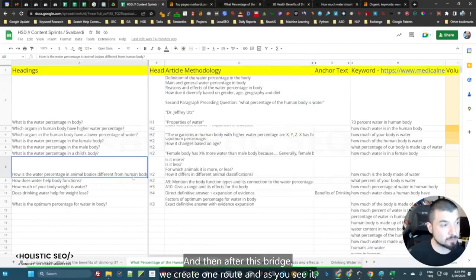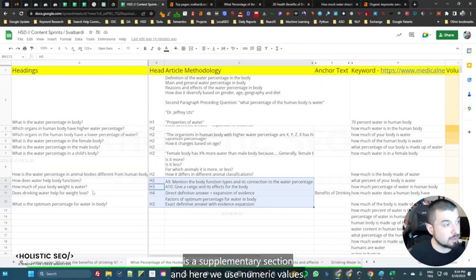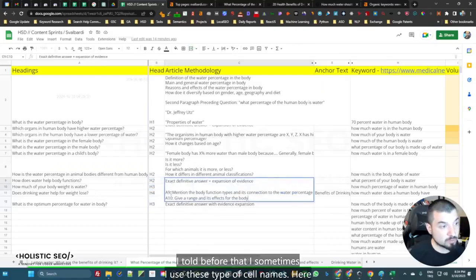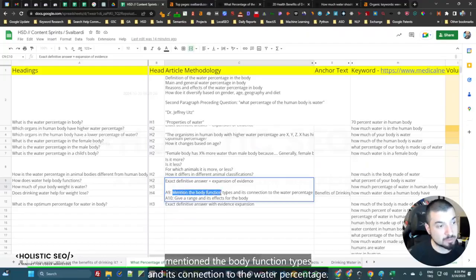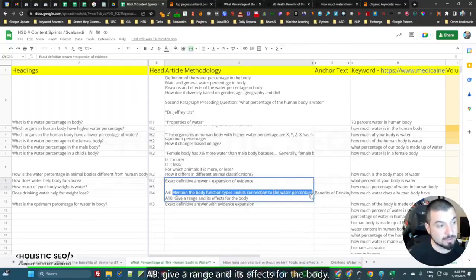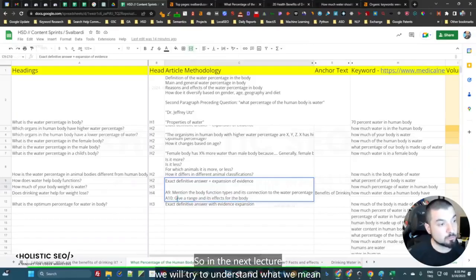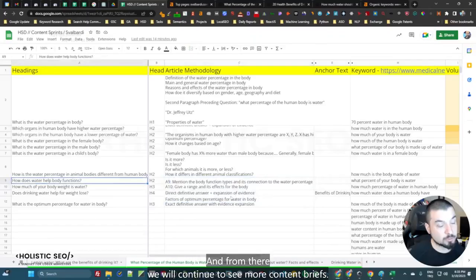And then after this bridge, we create one route. And as you see, this is a supplementary section. And here we use numeric values. I told before that sometimes I use these types of cell names. Here I tell for A9, mention the body function types and its connection to the water percentage. A10, give a range and its effects for the body. So in the next lecture, we will try to understand what we mean by the range and its effects for the body. And from there, we will continue to see more content briefs. Thank you.